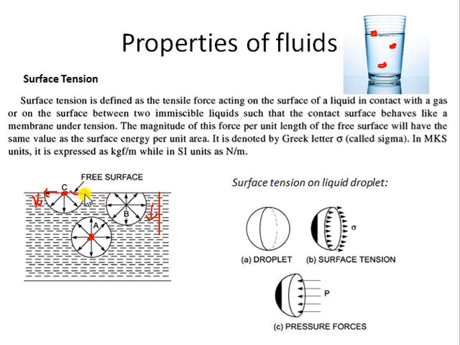This severe tension is called surface tension, and because of it, the free surface of a fluid looks like a stretched membrane, like when you cover something with plastic, and that plastic acts as a stretched membrane. Similarly, the fluid particles at the free surface act as a stretched membrane in which they are under tension. This tension is called the surface tension of the fluid.